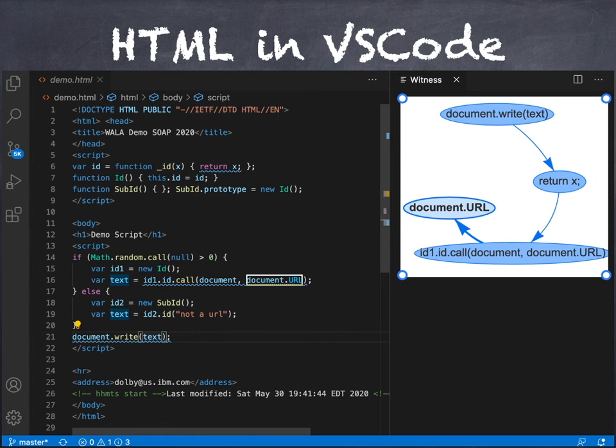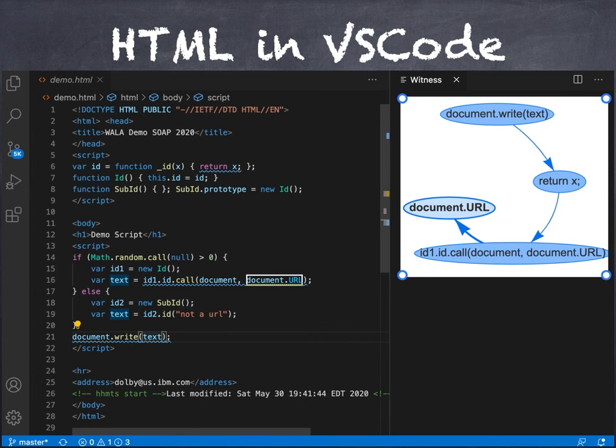And for one more example, I want to show you HTML. In addition to analyzing JavaScript, Voila also analyzes HTML, by which we mean we take an HTML file, extract the JavaScript, build a model of the DOM for the HTML, and analyze the whole thing together. In this case, I'm showing it in VS Code. Here you can see the JavaScript code is very similar to the examples you saw in Eclipse Che, but it's embedded in an HTML context, so we have to understand that there are multiple script tags, and the way the data flows between those.